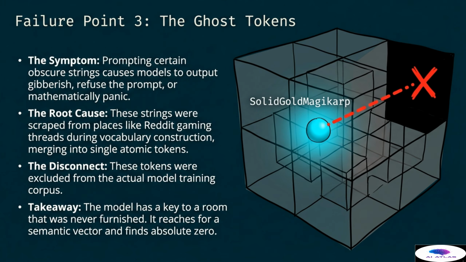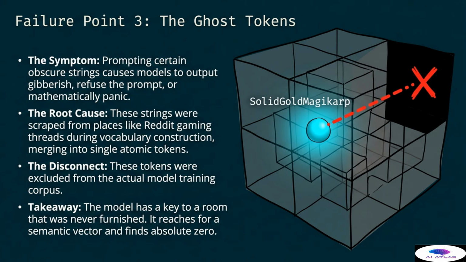When the model encounters a token it has in its vocabulary but never learned about during training, it does not know how to handle the resulting mathematical void. This leads to unpredictable behavior where the model might start repeating words or crashing. It is a haunting reminder that the vocabulary and the training data must be perfectly aligned for the model to function correctly.